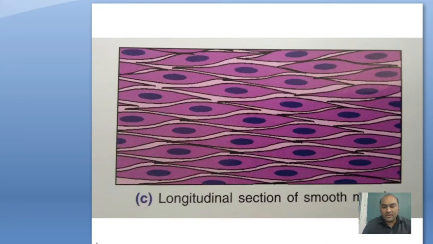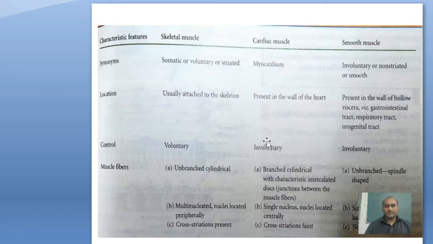Last is the smooth muscle fiber, also named visceral muscle. It is a spindle-shaped muscle, with both ends pointed. It is single nucleated, and the nucleus is placed centrally, rounded or oval in shape. These are the smooth muscles. In this diagram we differentiate the three muscles.